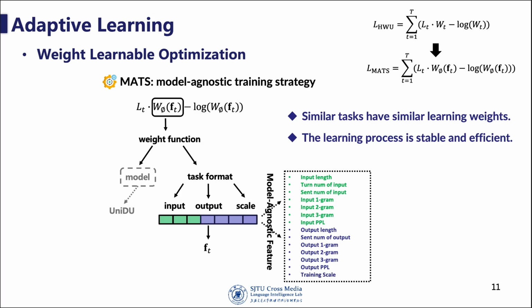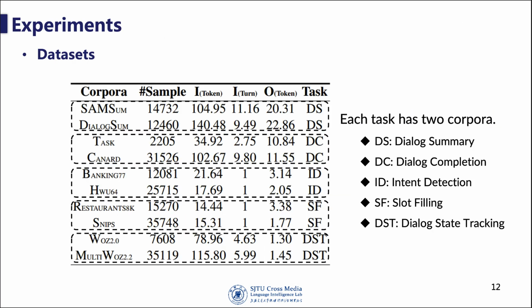The input features of the weight function are shown in the box, including input features, output features, and data scale. It shows that similar tasks have similar learning weights. There are 10 datasets in total used in our experiments. Each task has two corpora.